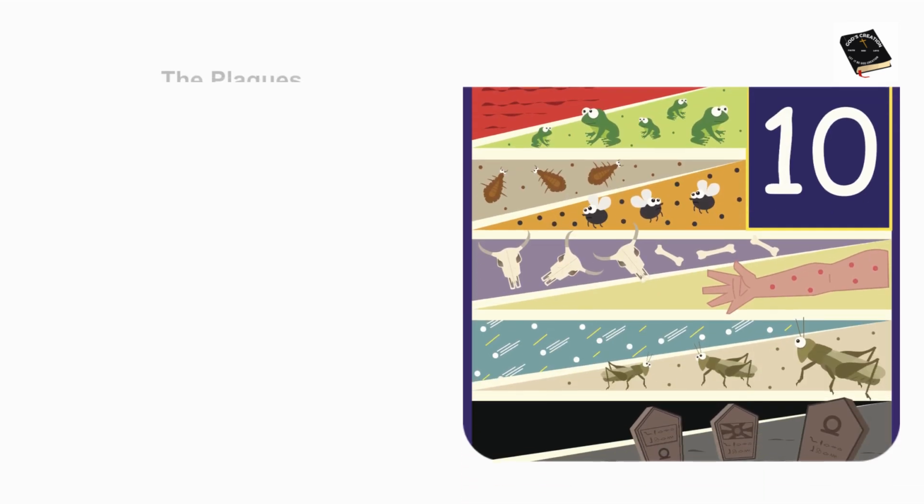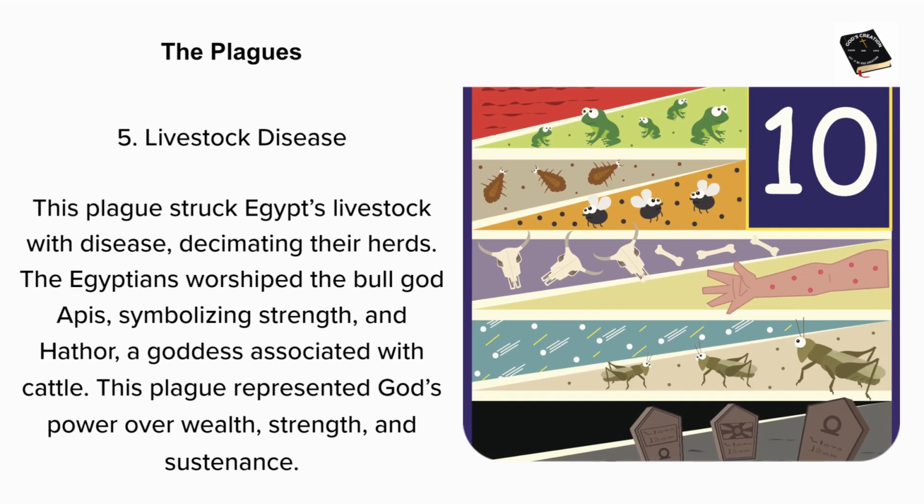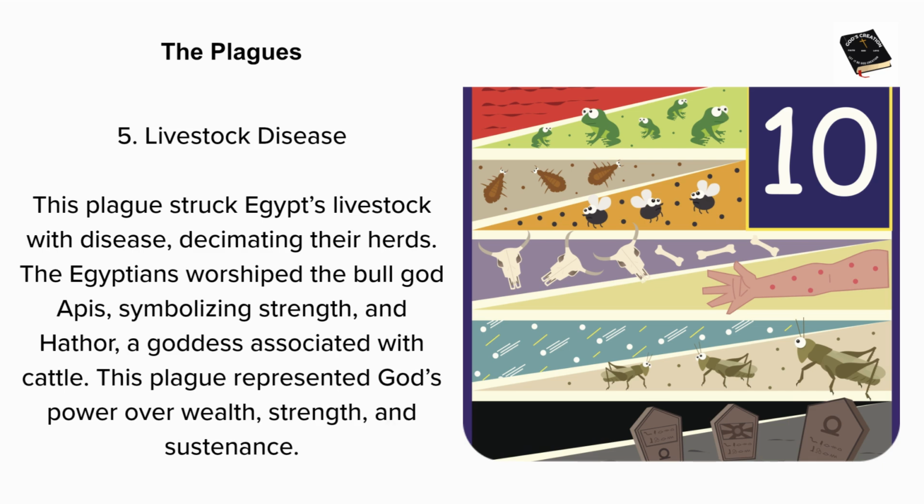The plagues. 5. Livestock disease. This plague struck Egypt's livestock with disease, decimating their herds. The Egyptians worshipped the bull god Apis, symbolizing strength, and Hathor, a goddess associated with cattle. This plague represented God's power over wealth, strength, and sustenance.